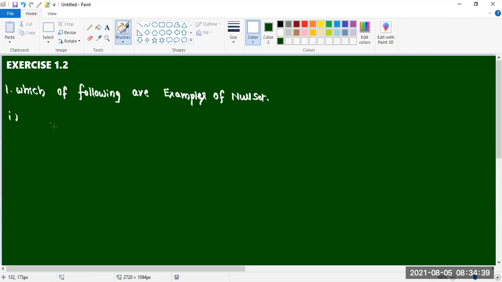First question is, set of all natural numbers divisible by 2. Set of odd natural numbers divisible by 2. That's a null set, sir.